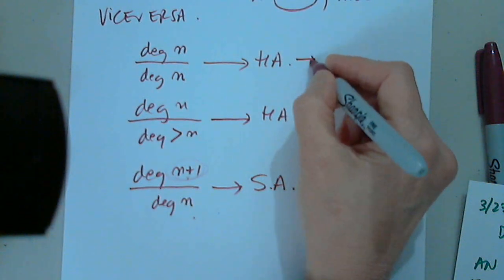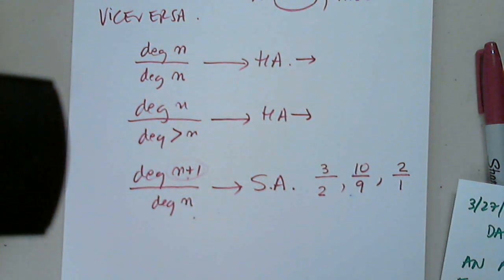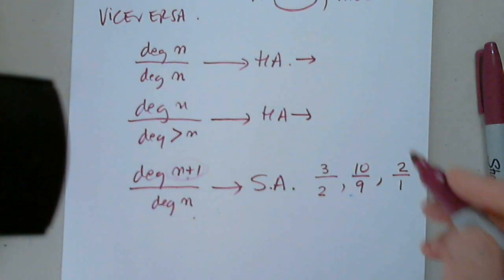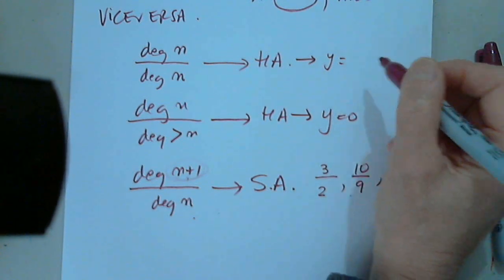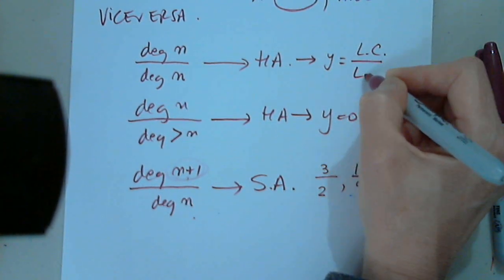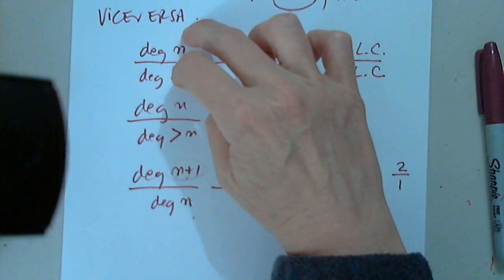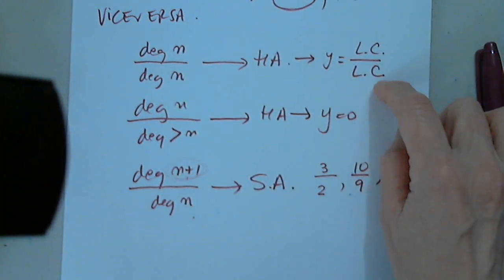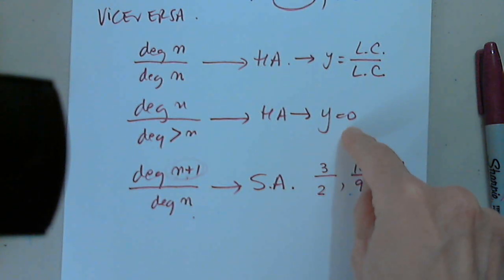The numerator has one more unit in its degree. But can anyone give us the horizontal asymptotes for these two? The second one is 0. Very good. And the first one is the leading coefficient over the leading coefficient. Awesome. Who was that? Tariq, thank you. So same degree is the leading coefficient over the leading coefficient. Higher degree in the denominator always is 0.